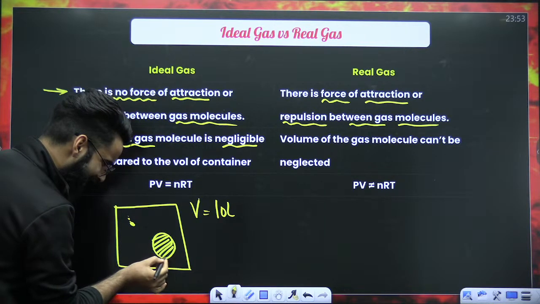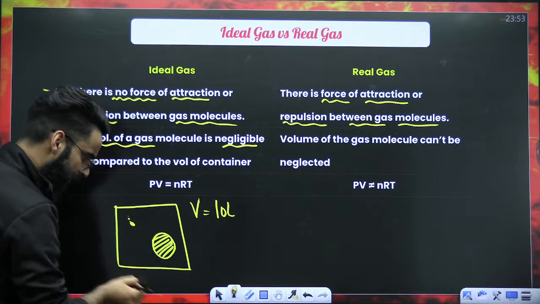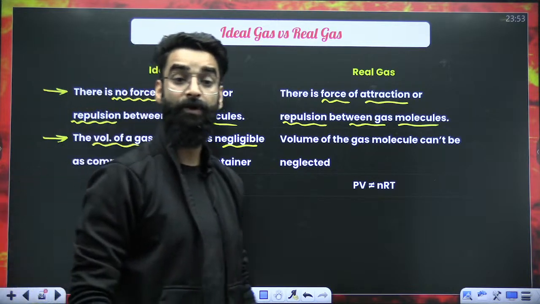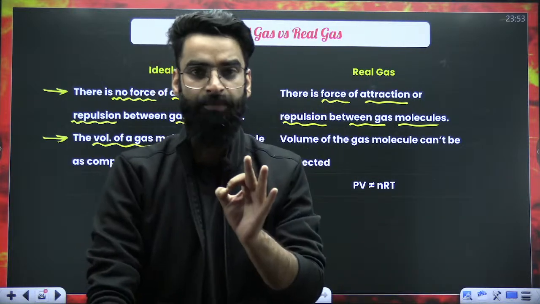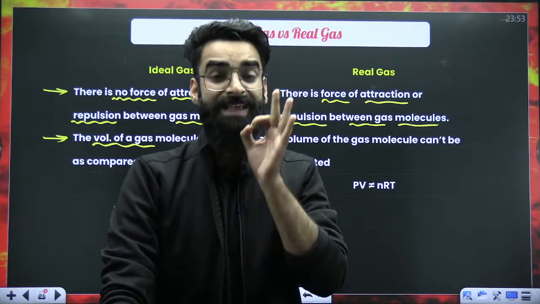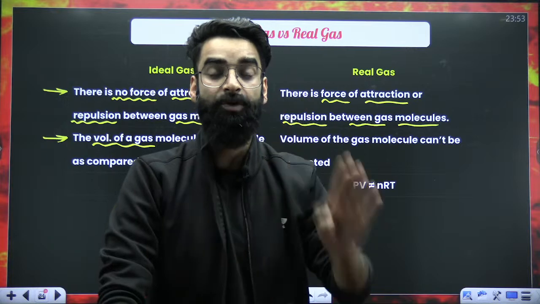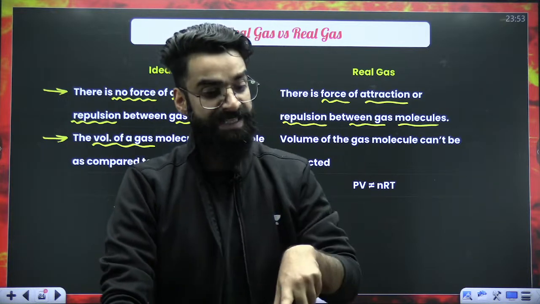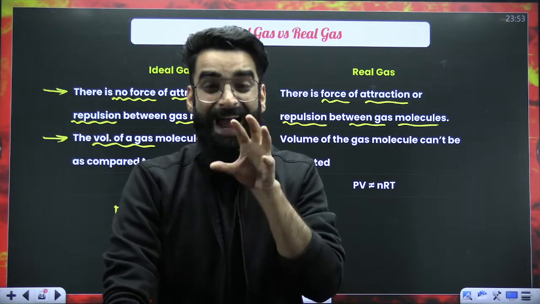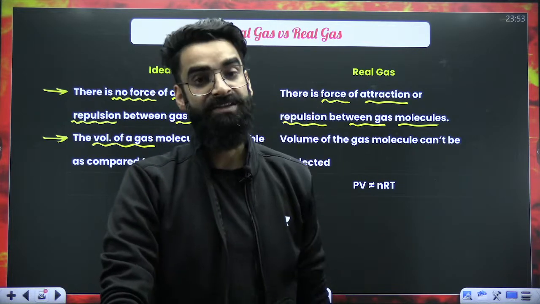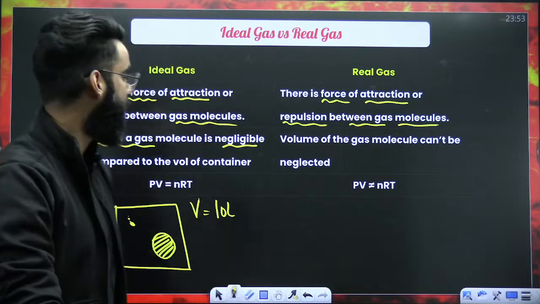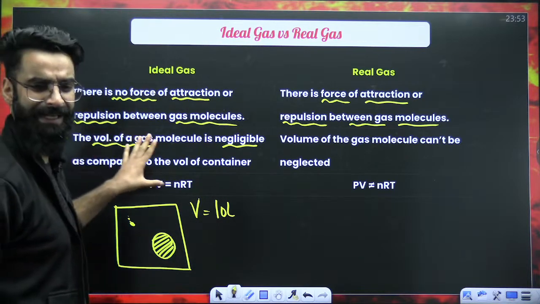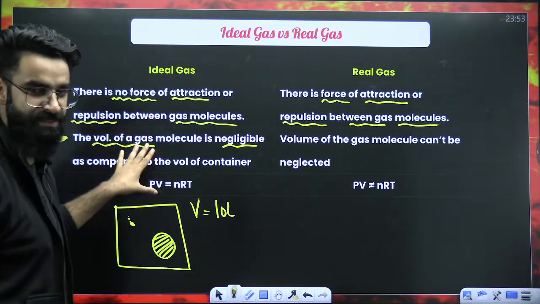Can you neglect this volume as compared to the volume of the gas? No, you cannot. So in short, the ideal gas molecule's actual volume is negligible compared to the volume of the gas, whereas the real gas molecule's actual volume cannot be neglected as compared to the total volume of the gas. This is something I'll be teaching in detail afterwards. Just remember these points for now.